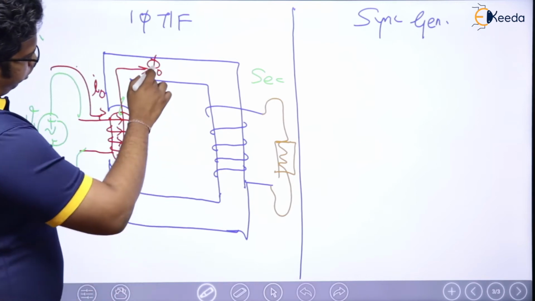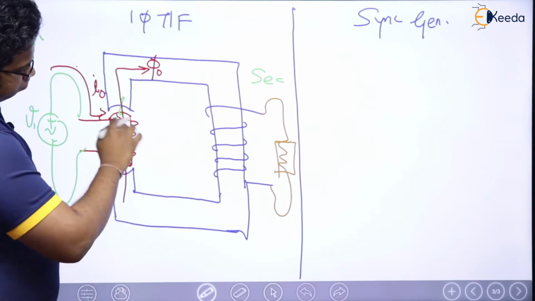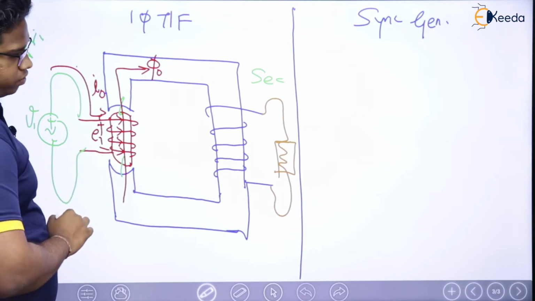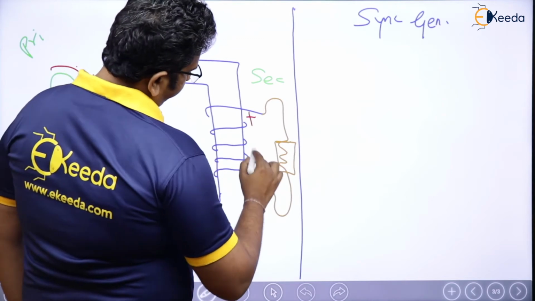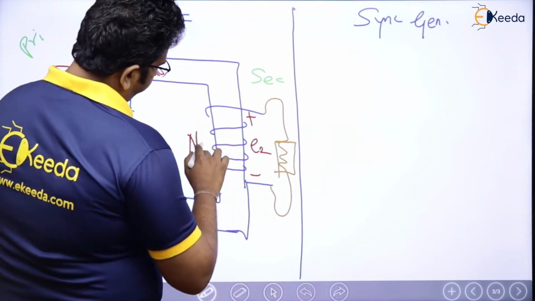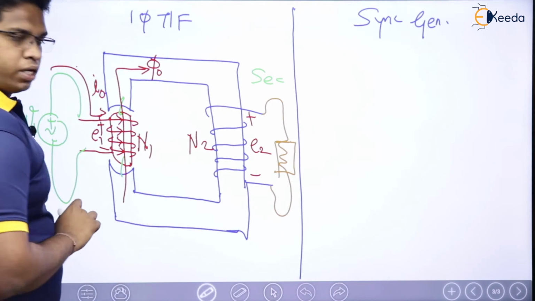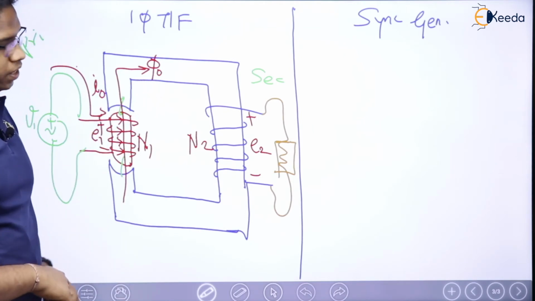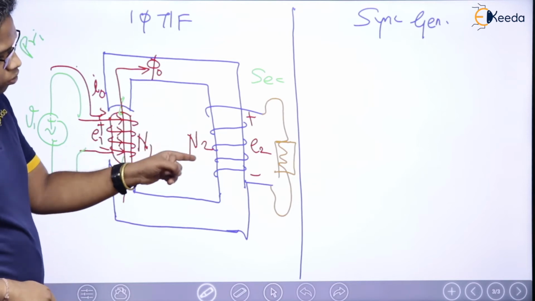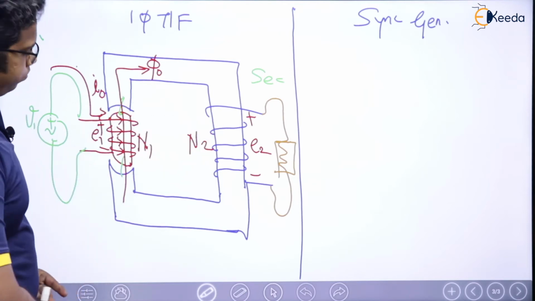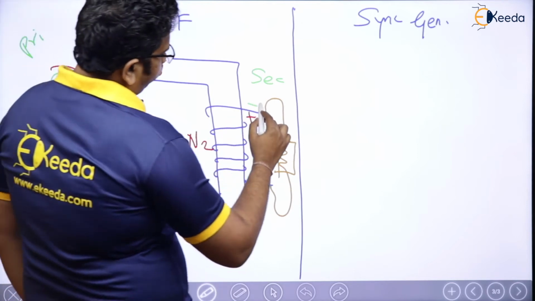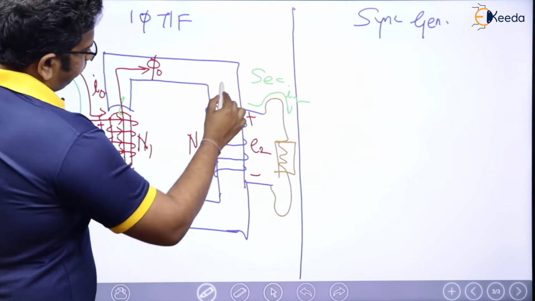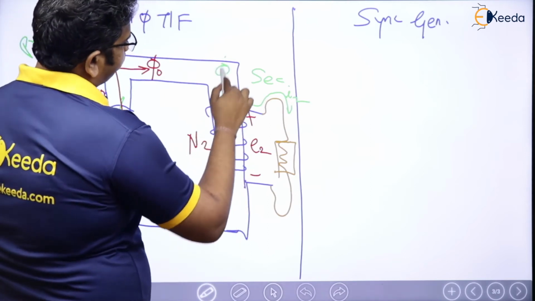Let me have some load. Now see, this particular flux phi naught flowing through this winding, what is going to happen? I am going to get some induced EMF here, plus or minus E1. Similarly, I will get some induced EMF here, plus or minus E2, depending on number of turns N2 and N1. See, depending on flux phi naught and N1, E1 is created. Depending on flux phi naught and N2, E2 is created. Now, see here. The moment I have loaded this machine, I2 is going to flow. Right? Which means here again flux will come, which is nothing but phi 2.